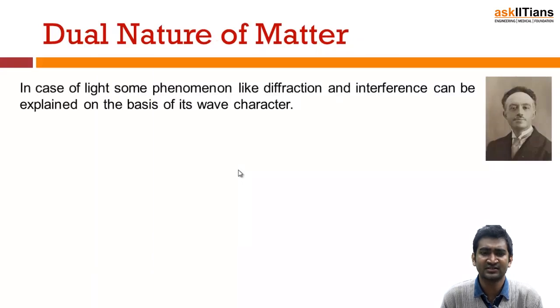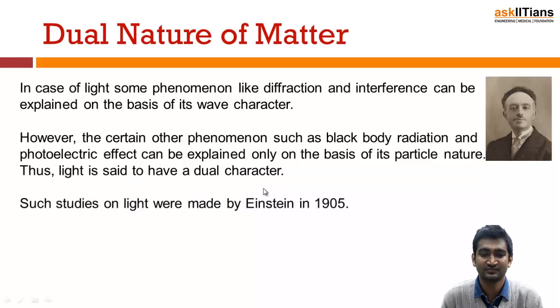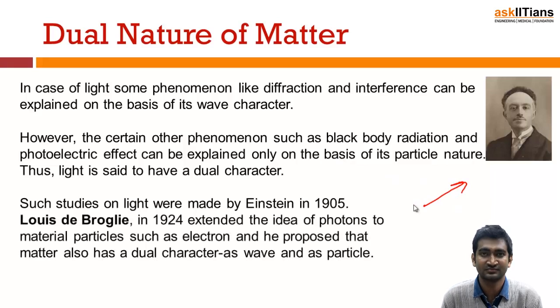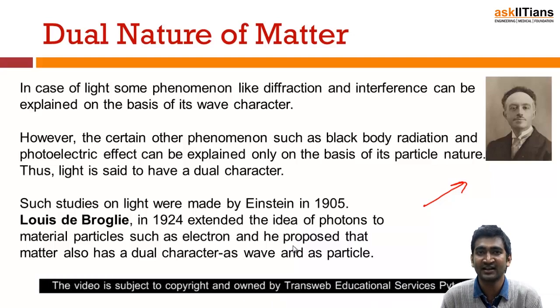In some of the cases, like phenomena of diffraction and interference, it can be explained on the basis of wave character. However, in some of the cases such as black body radiation and the photoelectric effect, they are explained on the basis of particle nature. So that's why light is said to have the dual character. The first studies were done by Albert Einstein in 1905. Then came de Broglie and extended the idea of photons to material particles such as electrons, and he proposed that matter has also a dual character.